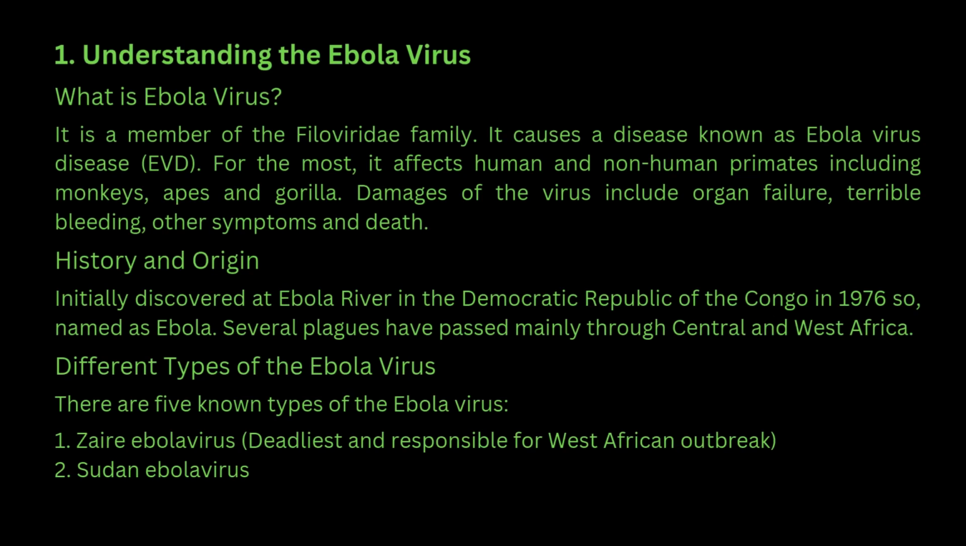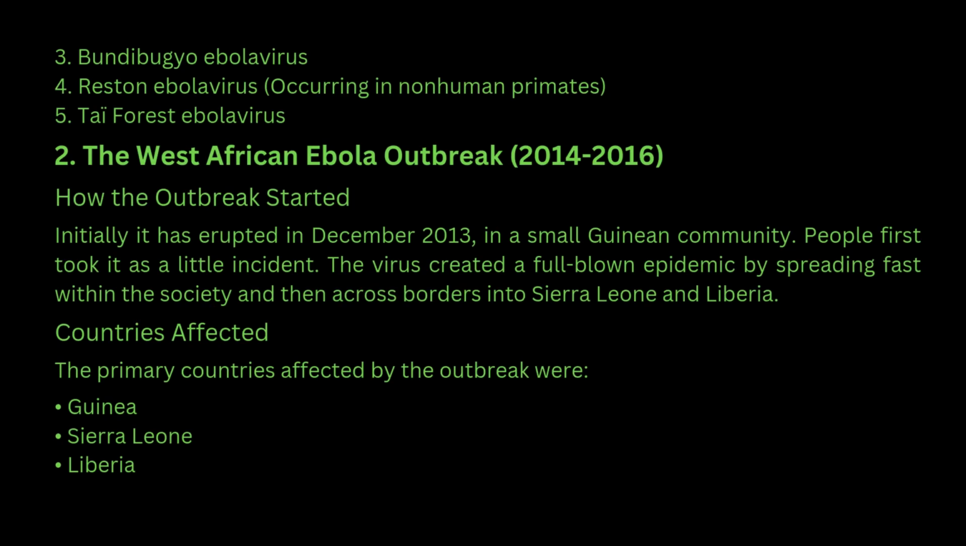Different types of the Ebola virus. There are 5 known types of the Ebola virus. 1. Zaire Ebola virus, deadliest and responsible for the West African outbreak. 2. Sudan Ebola virus. 3. Bundibugyo Ebola virus. 4. Reston Ebola virus, occurring in non-human primates. 5. Thai Forest Ebola virus.